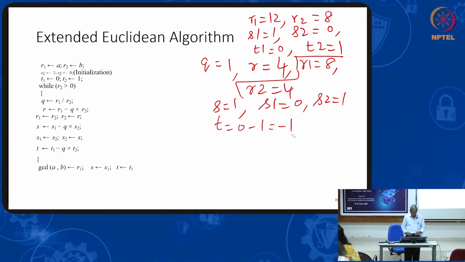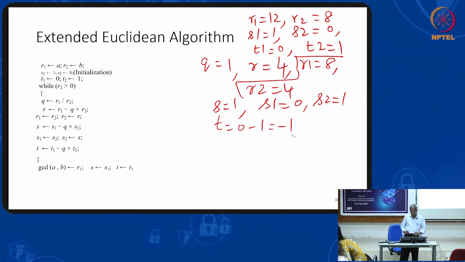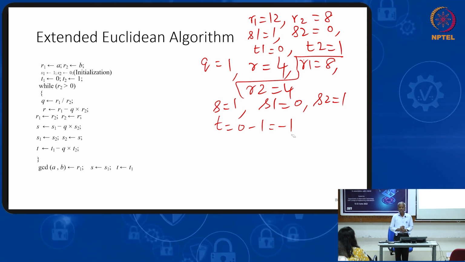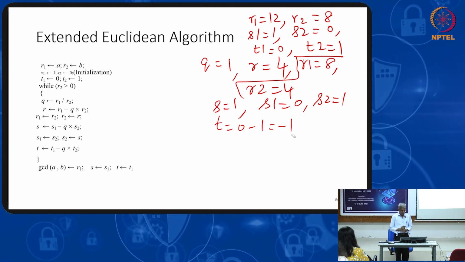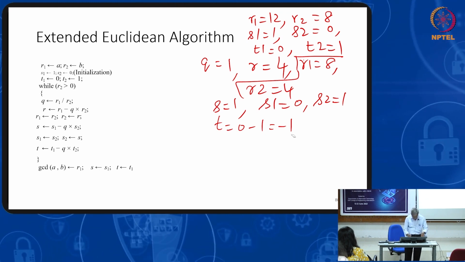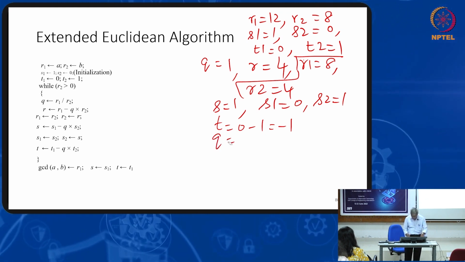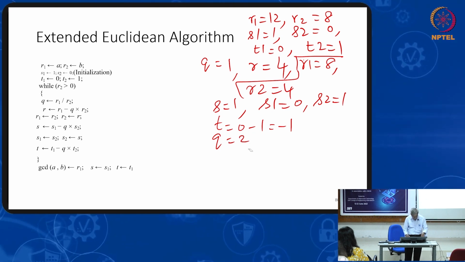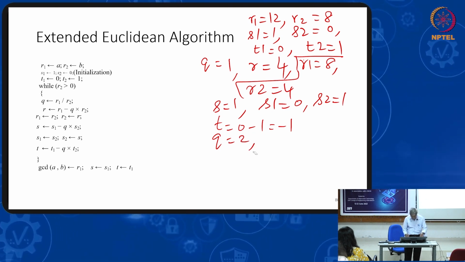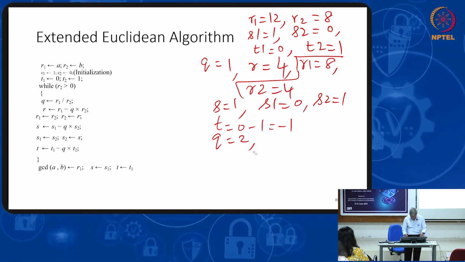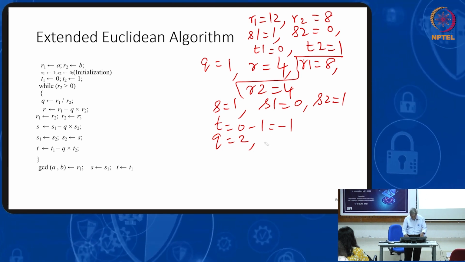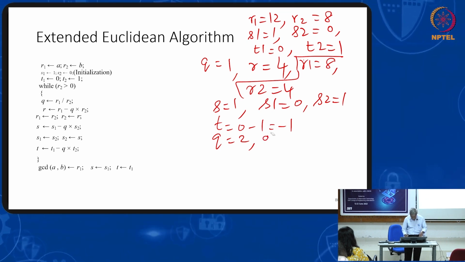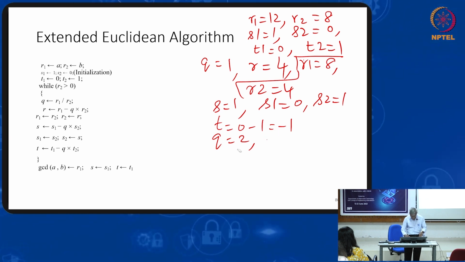I got this. Next, while R2 is greater than 0, we check whether R2 is greater than 0. Yes. So R2 is greater than 0 means Q equal to R1 divided by R2. Right now R1 is 8, divided by R2, it is 2. R equal to Q R2. Q R2 means 2 R2, which is 8.